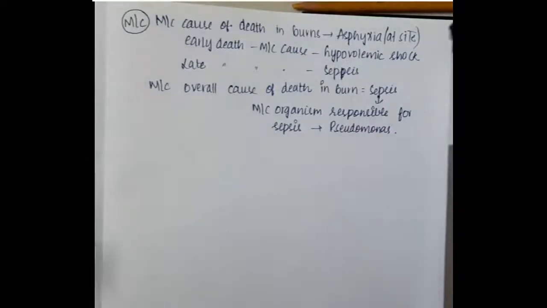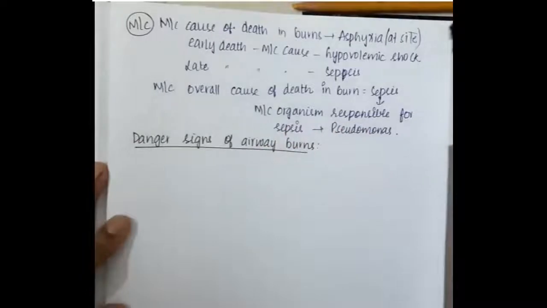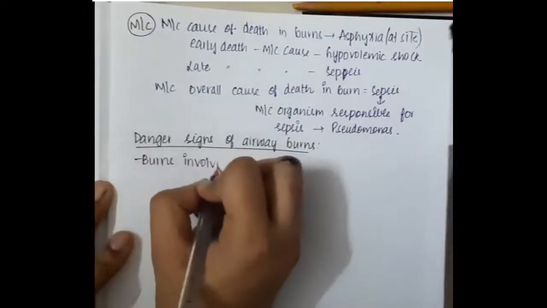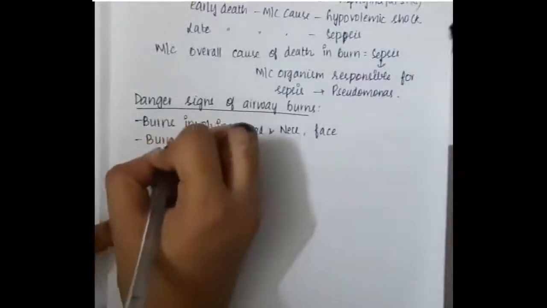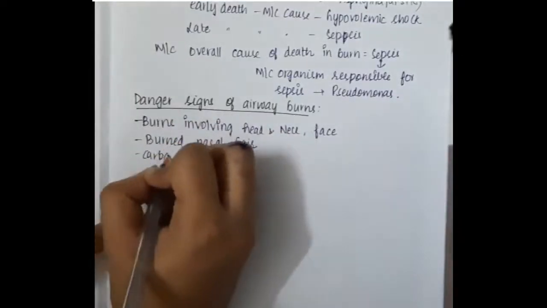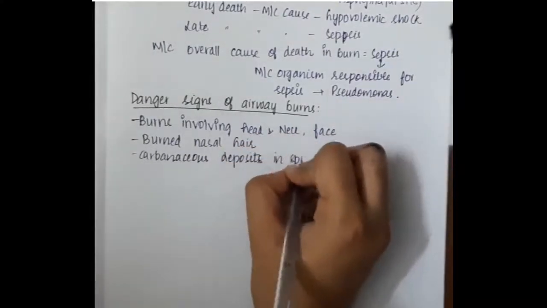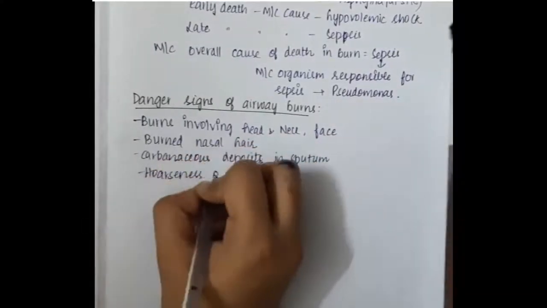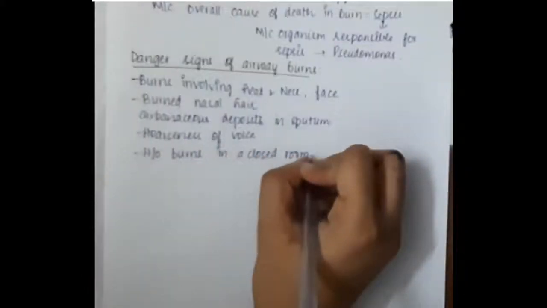Now let us learn about the danger signs of airway burns. Danger signs include burns involving the head, neck and face, and burnt nasal hair. This also includes carbonaceous deposits in the sputum or hoarseness of voice, and a history of burns in a closed room.